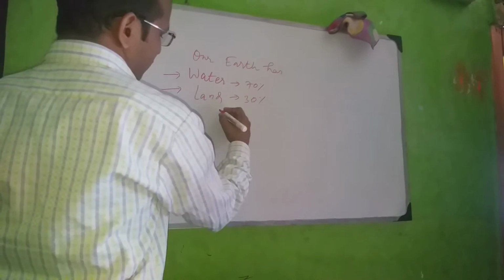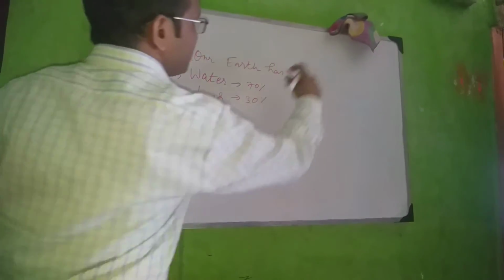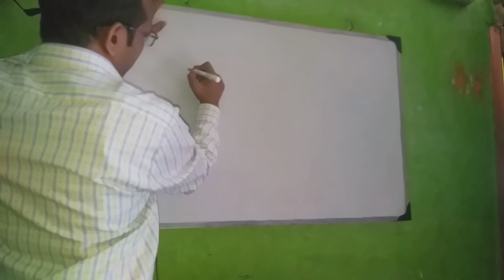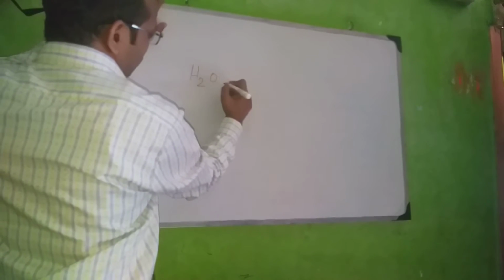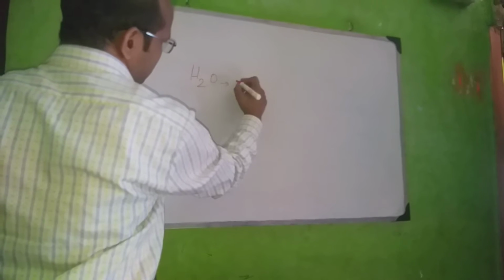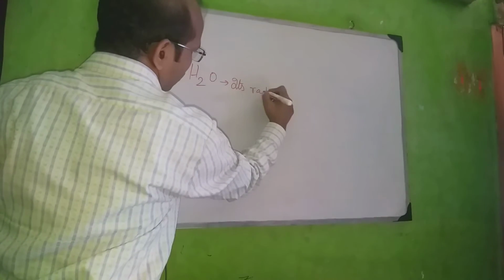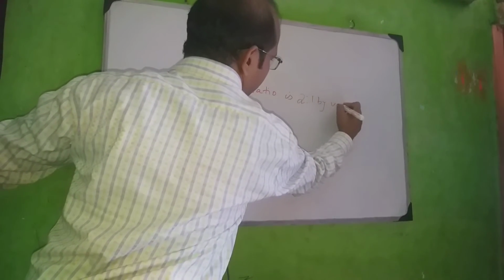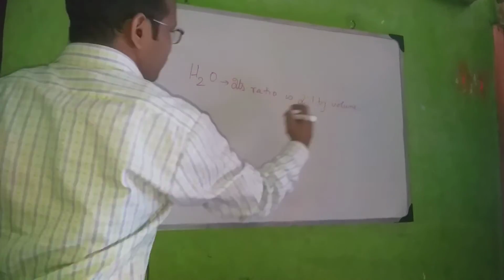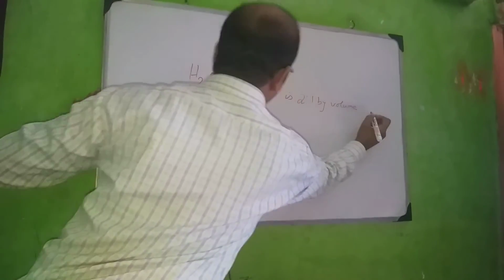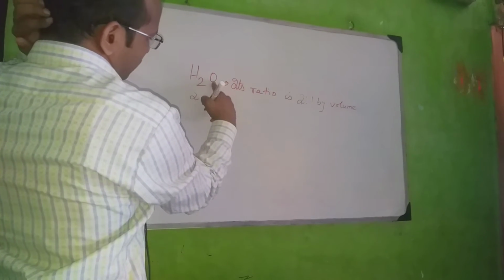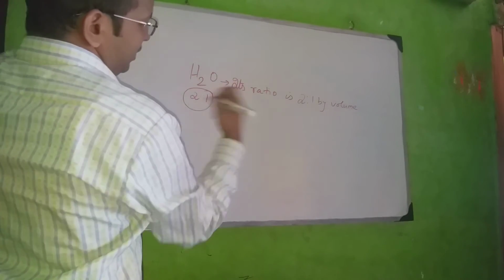Now the water can be of two types. Before that, I am telling you what the chemical formula of water is. The chemical formula of water is H2O. Means its ratio is 2:1 by volume. Okay, you see there are two hydrogen. So how much volume of hydrogen is there? 2, and there is 1 volume of oxygen. So that's why 2:1 is the ratio of water by volume.